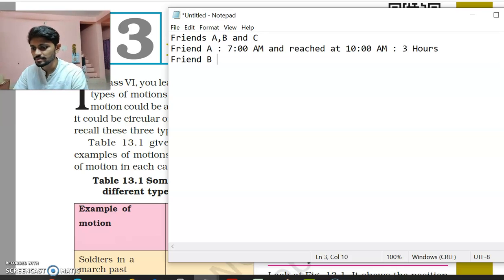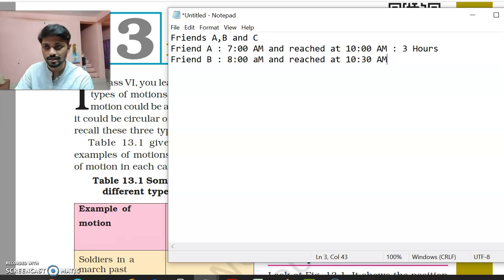What about friend B? Friend B left at 8 a.m. but reached at 10:30. He reached later than the first one, because he also started late. But what was the total time he used for traveling? The difference between 10:30 and 8 a.m. is 2 hours and 30 minutes.